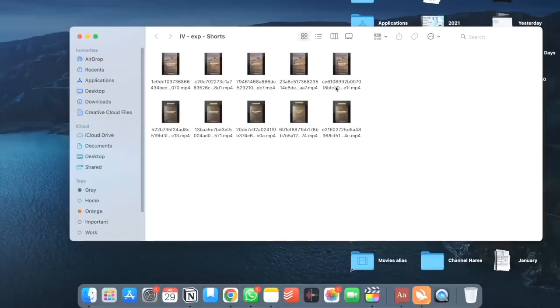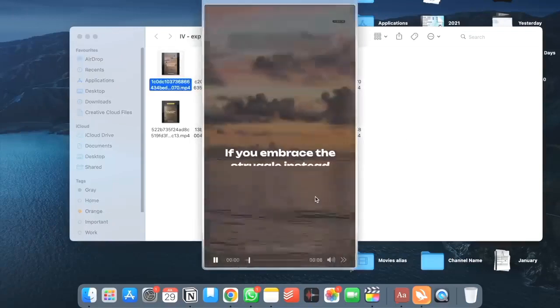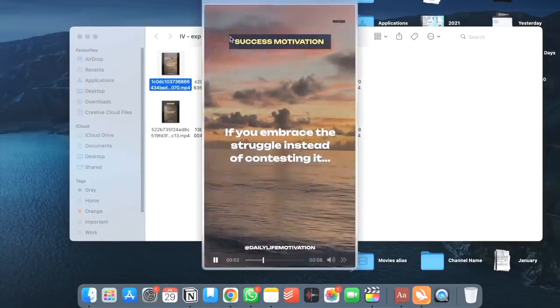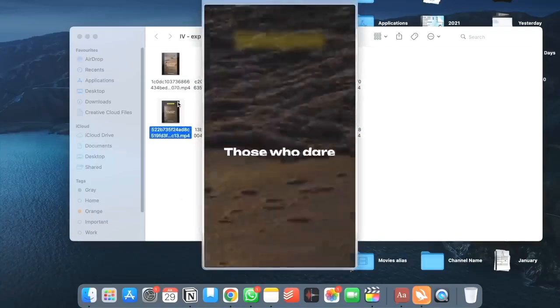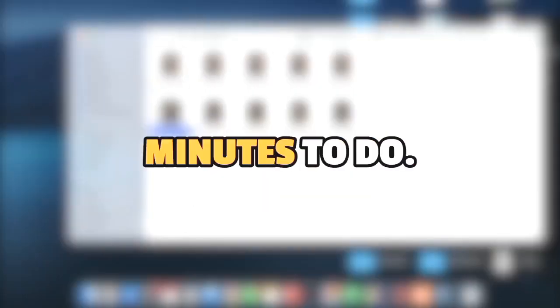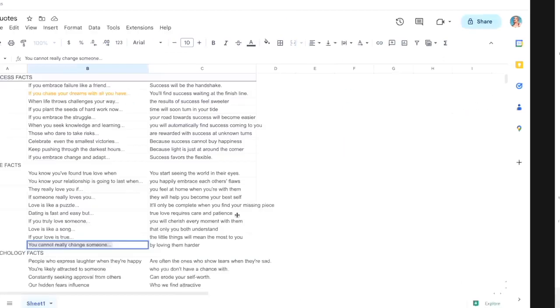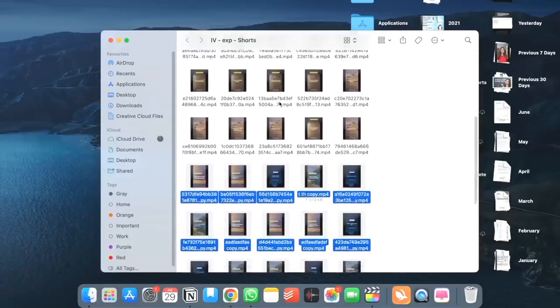So we are going to go ahead and use one template for creating 10 different shorts. 5 of these have been done simply by replacing the text in the default template. And for the other 5, we have just changed the background video. And all of this took us under 10 minutes to do. After this, I'm just going to replicate the process for all 60 shorts. And this actually took me less than an hour to finish.